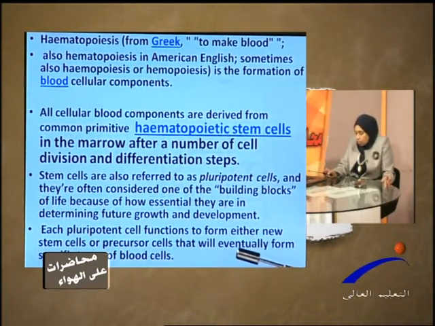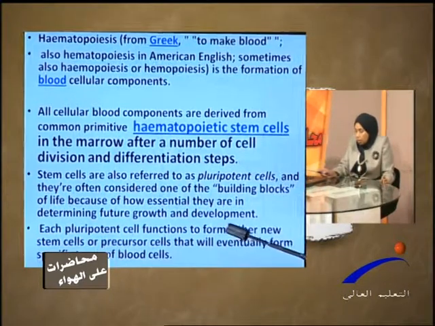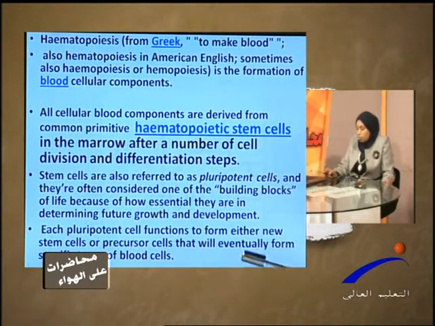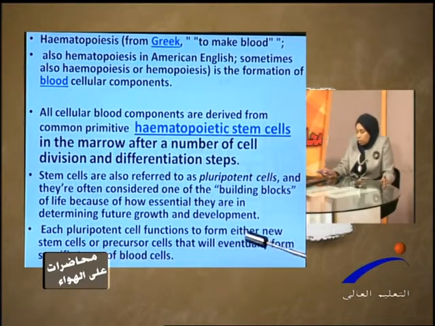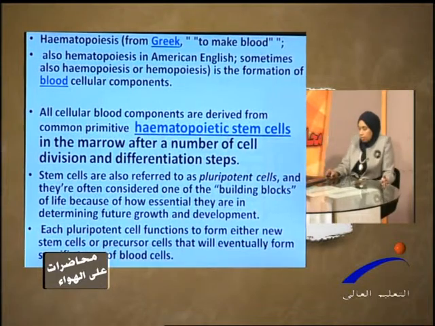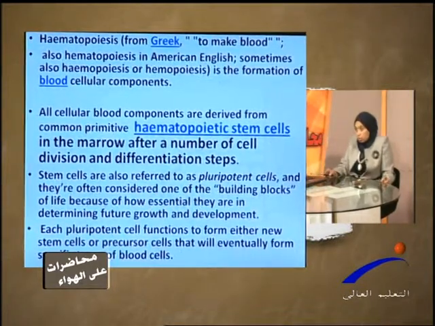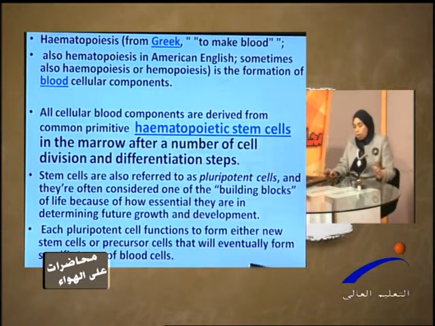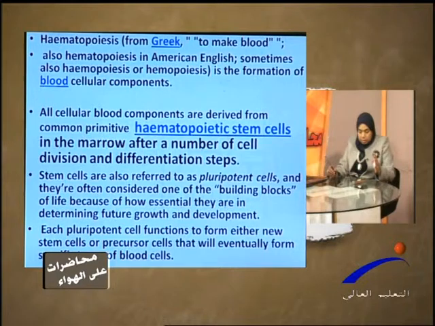are essential for life. Each pluripotent cell functions to form either a new stem cell or a precursor cell that will eventually form a specific type of blood cell. So during cell division, this stem cell divides into one stem cell to keep the ability to maintain self renewal.